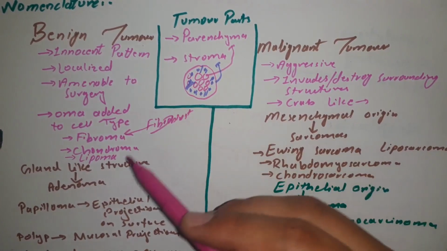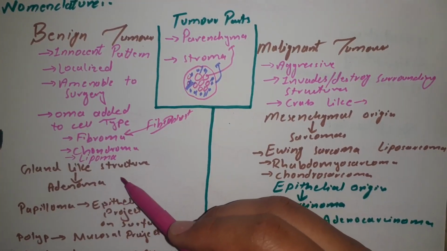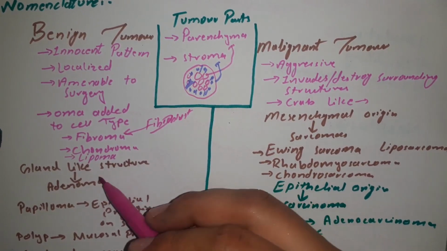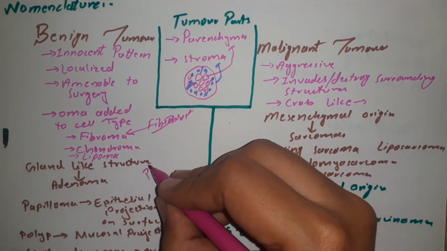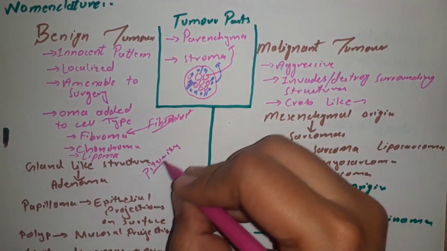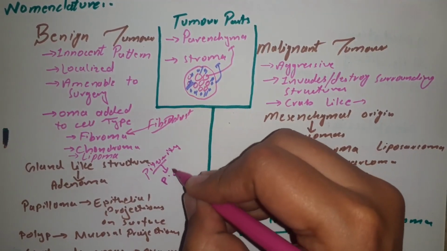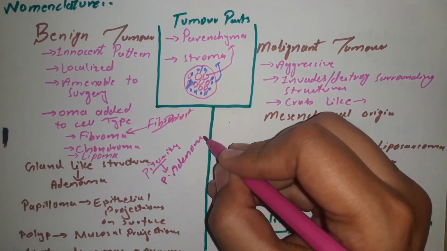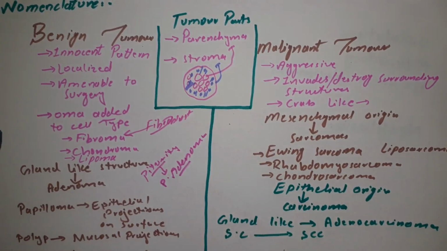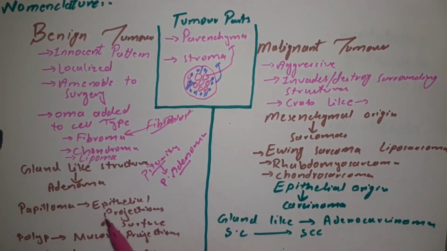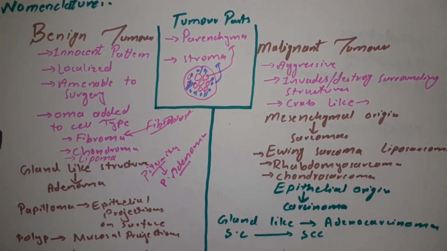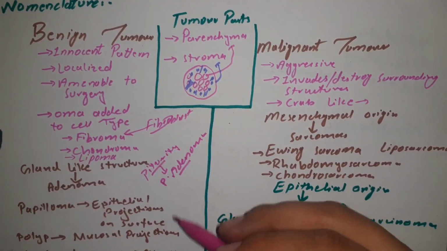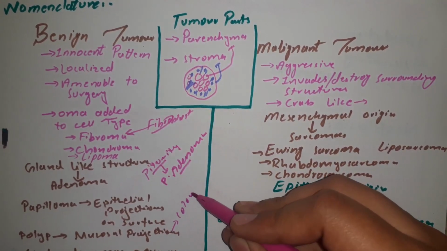Okay, and if a tumor makes gland-like structures or has a glandular origin, then the word adenoma is used. For example, if a benign tumor is arising from the pituitary gland, and we know that pituitary is a glandular structure, then it will be called pituitary adenoma due to its glandular structure. And if a tumor makes finger-like projections on a surface, then the word papilloma is used. Papilloma is an epithelial tumor which makes finger-like projections on a surface. And if a tumor makes finger-like projections inside a mucosal surface, then the word polyp is used. For example, colonic polyp or nasal polyp.